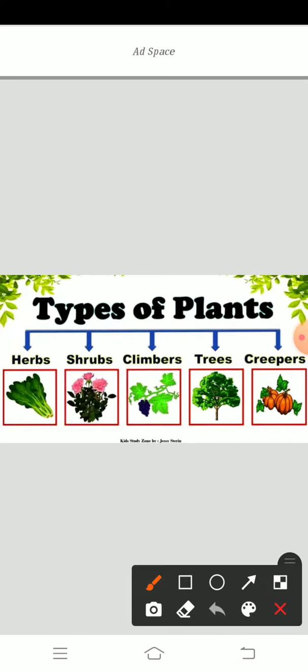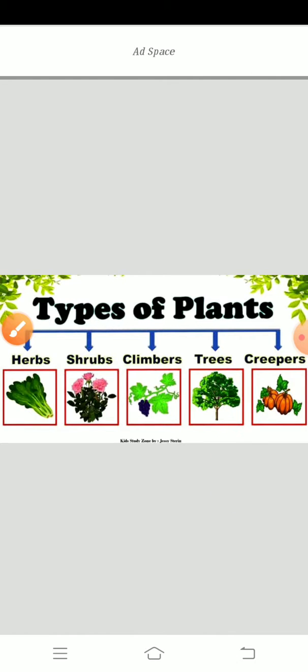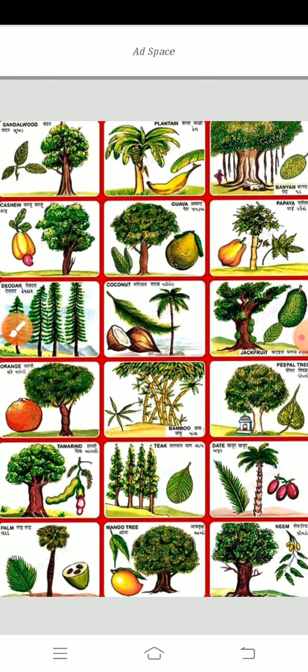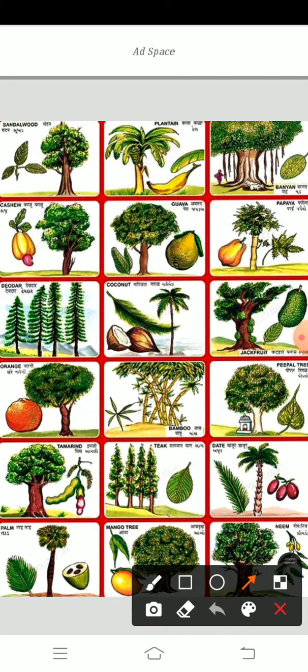Now I am going to select the topic of trees. In the textbook there are trees, no? So what are trees? Trees are tall and big plants. Tell me once again. The tall and big plants are called trees. Do you know a tree has a thick, strong, woody stem? This part is called the stem.